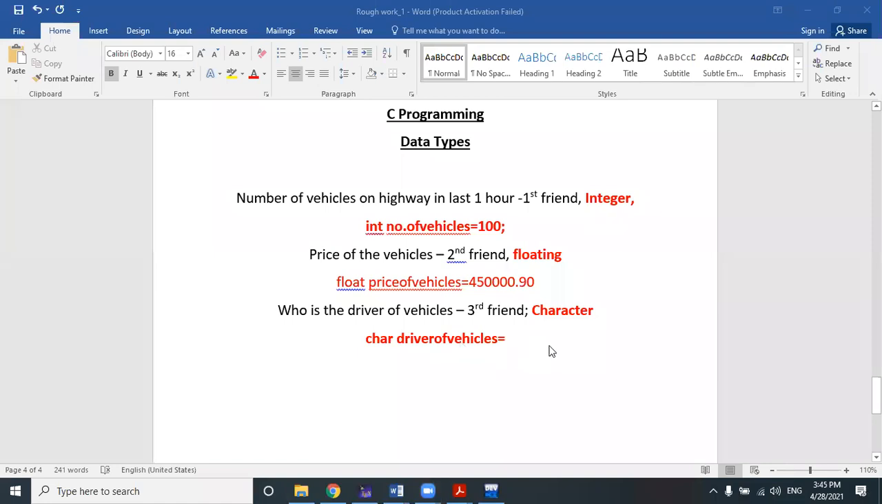Okay, so char, driver of vehicles, and here we should use a double quote to represent whether the driver of the vehicle is male or female. The driver of the vehicle is male. Okay, in this way. So this is the way of how we can represent different kinds of data types in C.